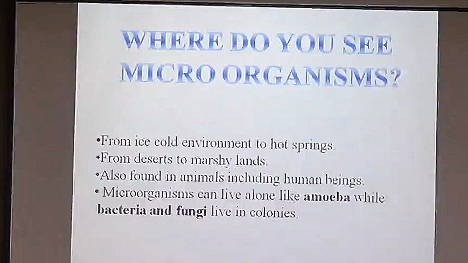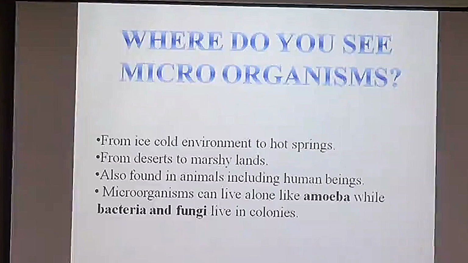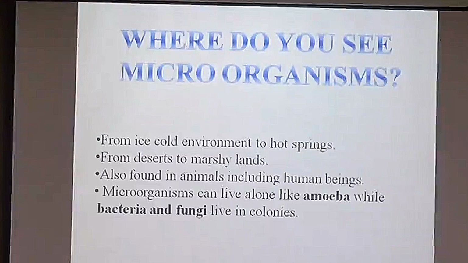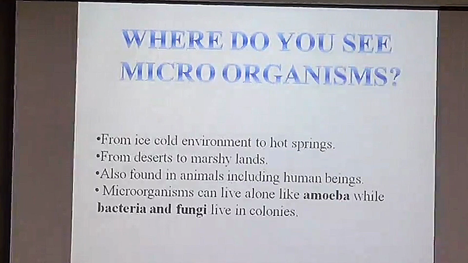Now where can we find the microorganisms? They can exist from the ice cold environment to the hot springs, that is the extremes of the environments, also from the deserts to marshy lands. They can also be found in animals including human beings, that is inside our body. Microorganisms can live alone like amoeba, while bacteria and fungi live in colonies.